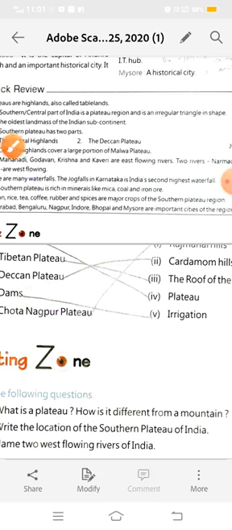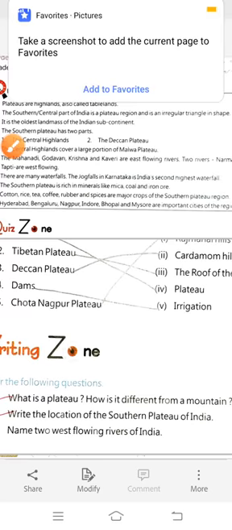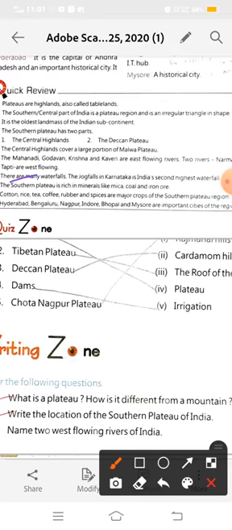Now the next point: you learned that in the southern plateau we have many waterfalls. The Jog Falls in Karnataka is India's second highest waterfall, and it is on the river Sharavati. The southern plateau is rich in minerals like mica, coal and iron ore. Southern plateau means the whole region: the Central Highlands and the Deccan Plateau are rich in minerals.